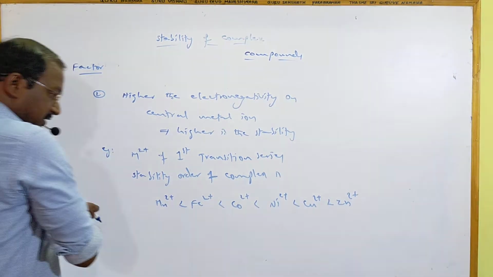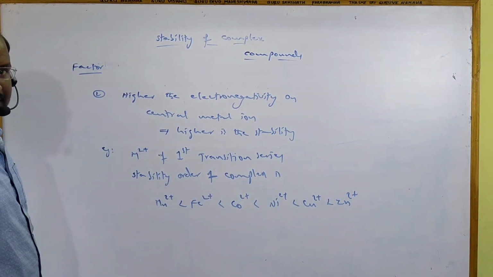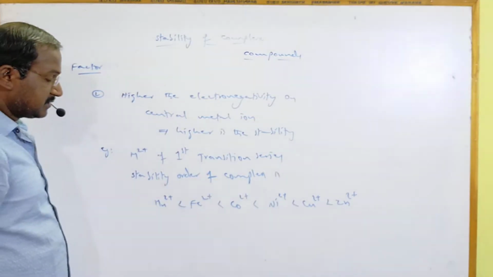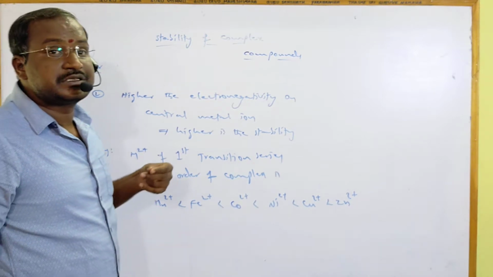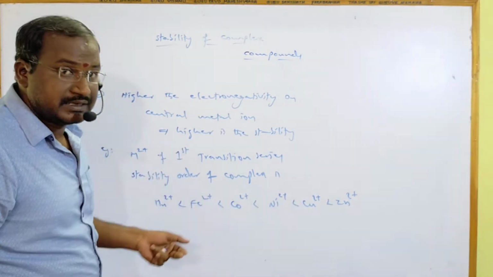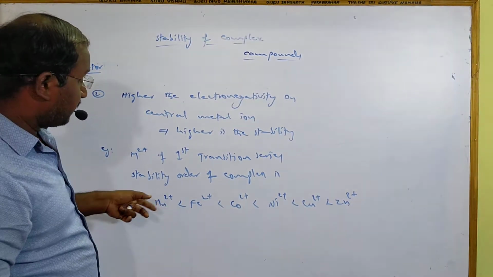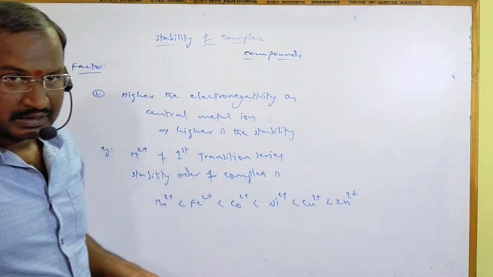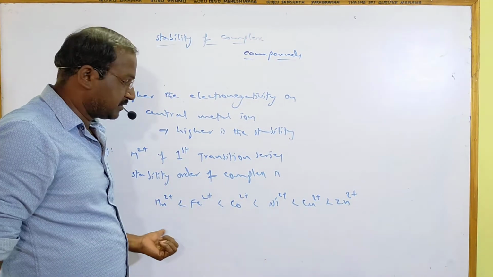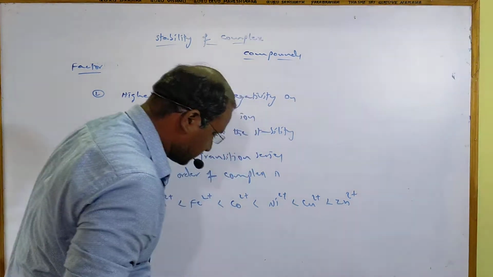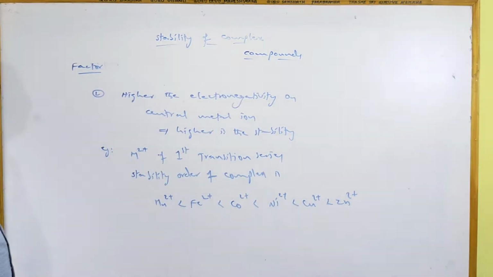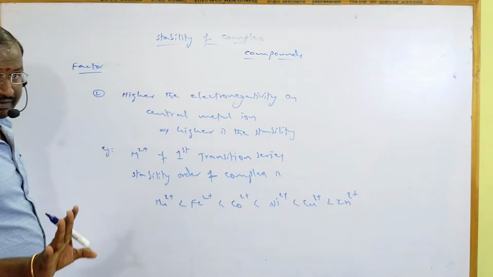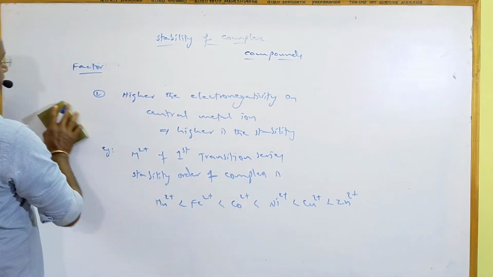Reason: from left to right electronegativity increases and size decreases. If size is decreased, charge density increases. If charge density is increased, stability increases. Across the period in the periodic table, electronegativity increases, so the same thing happens here and the stability increases. This second factor is completed; the first factor is completed. Next, the third factor.